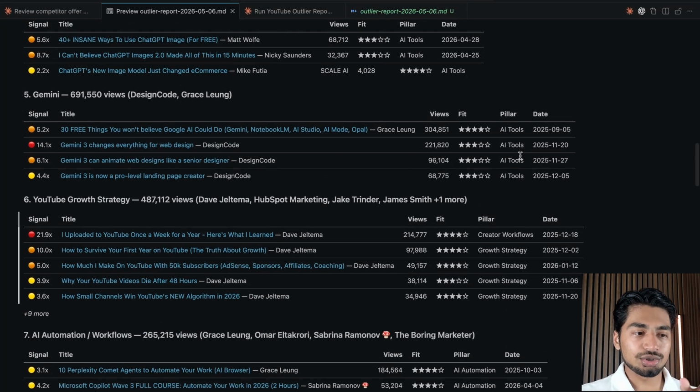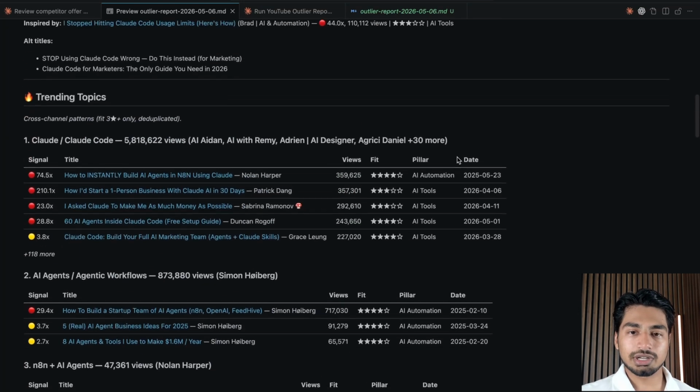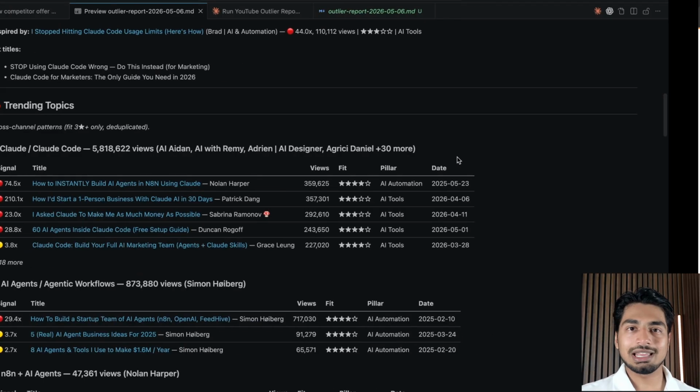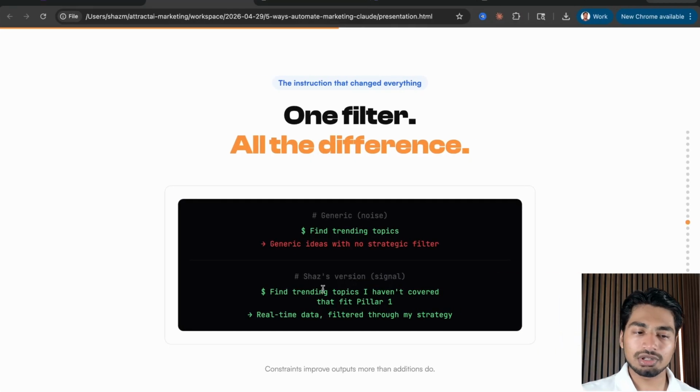So now everything is grouped by content pillars, right? So it's not grabbing generic stuff. It's not grabbing what everyone else is grabbing. It's grabbing what's specific and helpful to me and me alone, all right? So make sure that if you are building this, you're filtering by pillars and grabbing real data matched to that pillar. If that doesn't make sense, drop a comment and I can answer that for you.